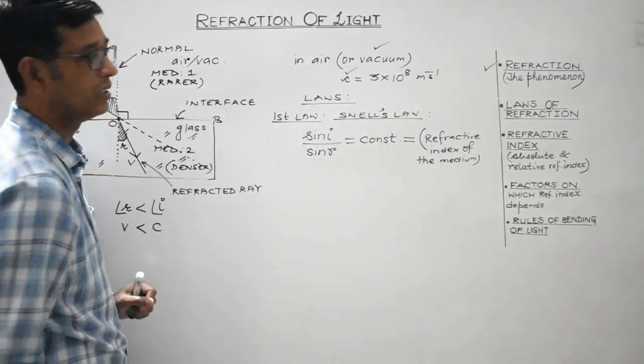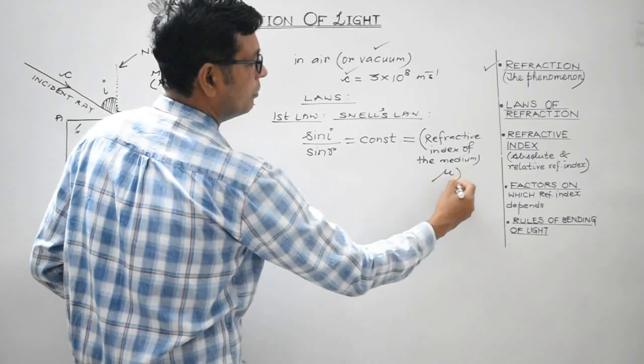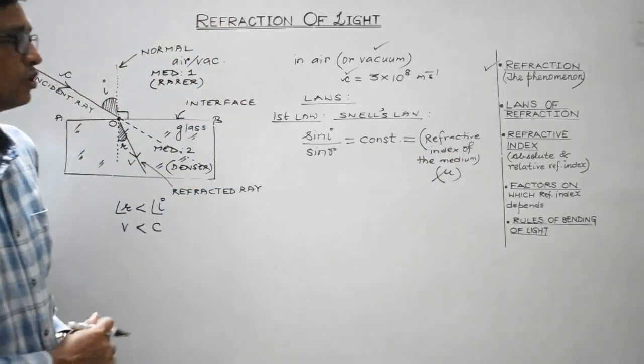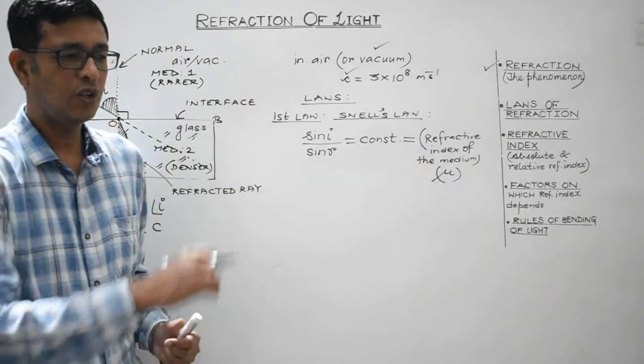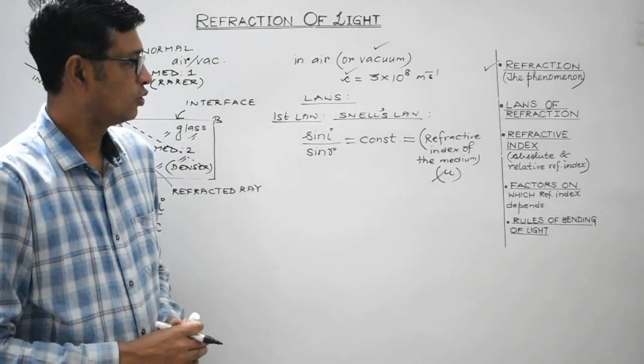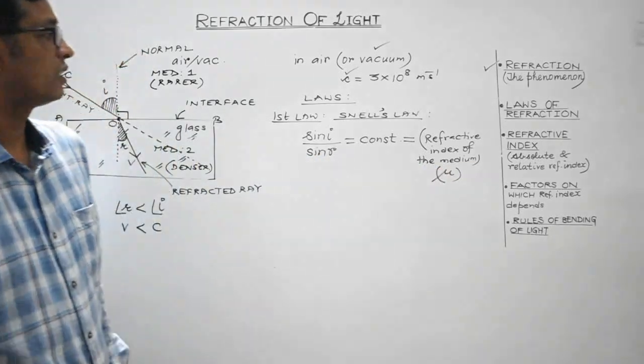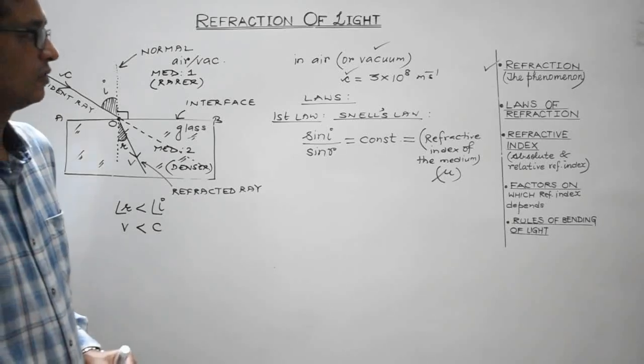We'll discuss this term in detail in the next topic. I'll represent it by the symbol mu. You may also use the notation n; it's your wish. Here I will represent refractive index by mu.